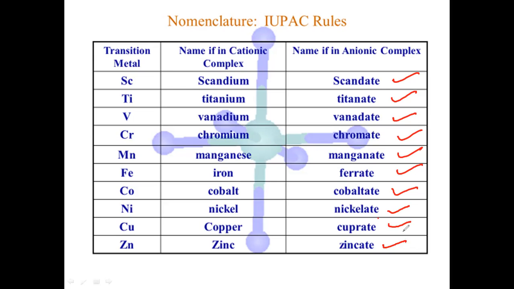If it is an anionic complex, you must write the suffix for the metal as -ate.